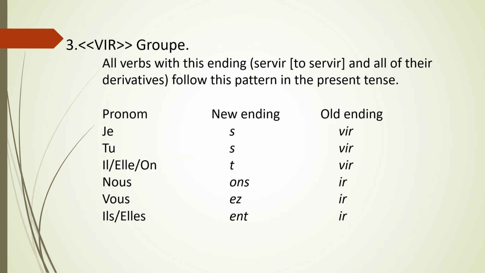Le troisième groupe, say VIR group. All verbs in this group with ending VIR and all their derivatives follow this pattern in the present tense. In the singular form, that is je, tu, il, elle, on, we remove VIR and the endings are S, S, T, similar to the previous two groups. And in the plural form, nous, vous, ils and elles, we remove IR and the endings are ONS, EZ and ENT.